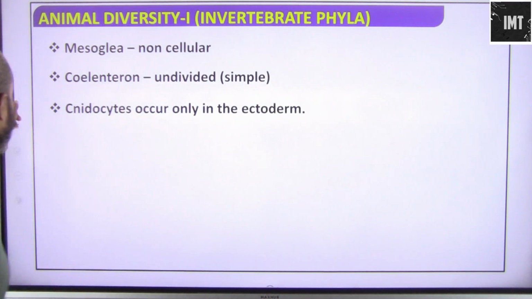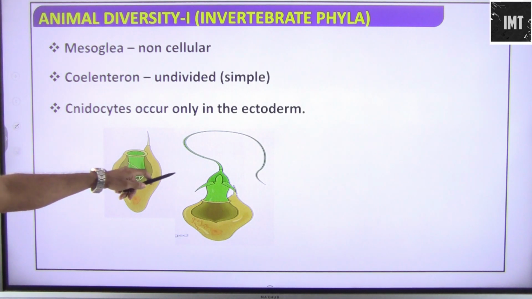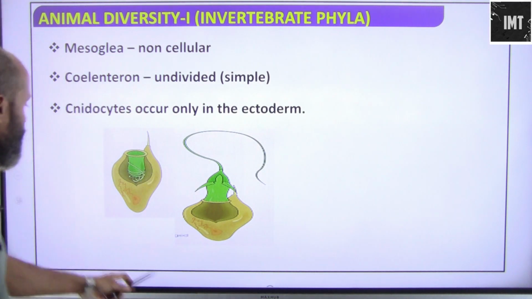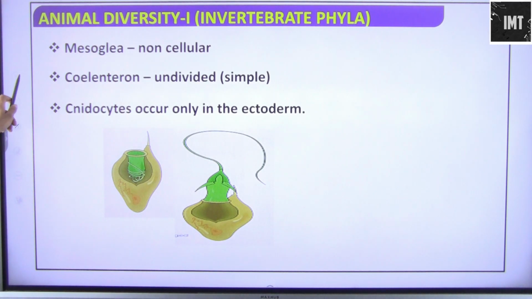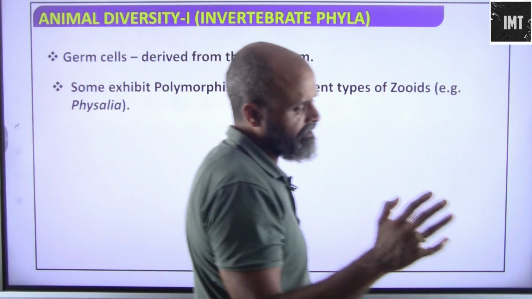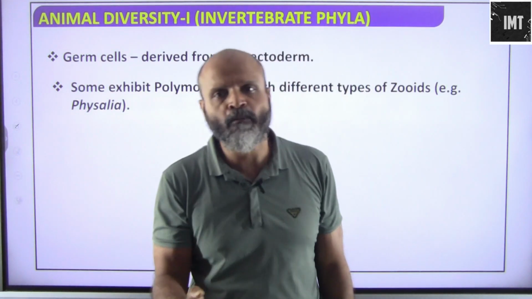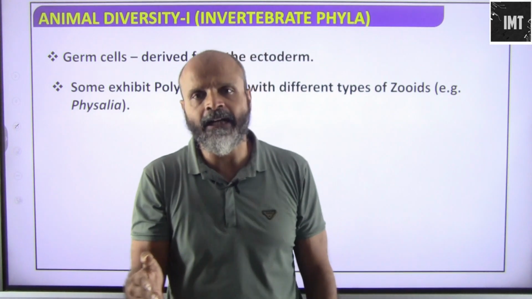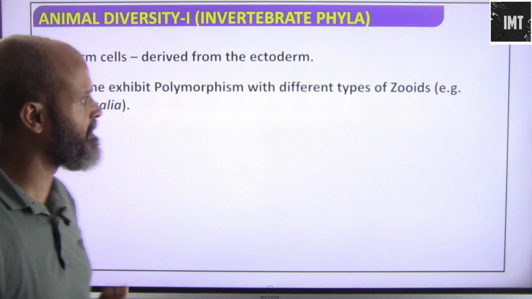Remember, these are diploblastic, so they have the ectoderm and the mesoglea, obviously no endoderm. Germ cells are derived from the ectoderm. So we know that there are diploblastic animals and triploblastic animals, and in both we have divisions.